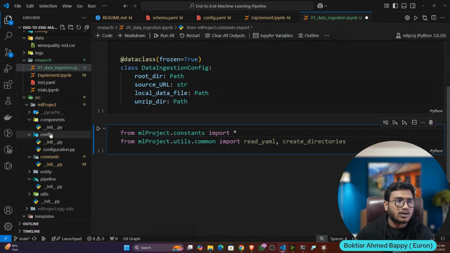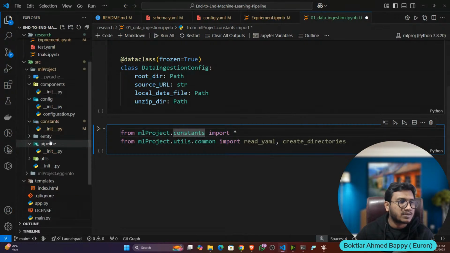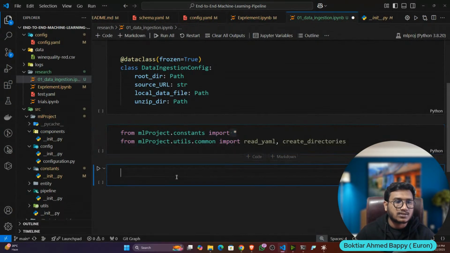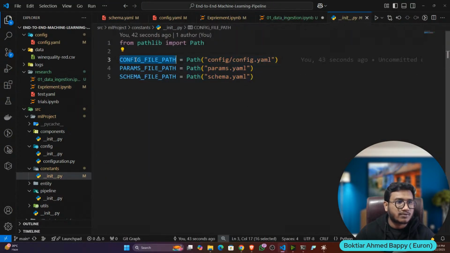Now, where can we call it from? From the notebook. How? I can import like this: from the ML project, because it is available in the ML project, dot constant, that means in the constant folder, import everything. Star means I need to import everything. Whatever paths you have, it will import everything from here. Now we can access all the paths. Let's say I want to access the config file path.